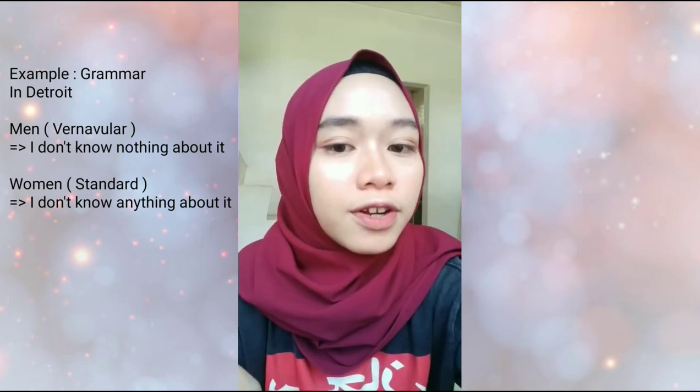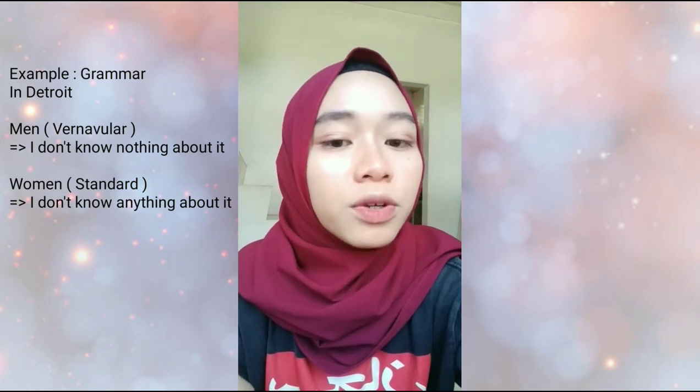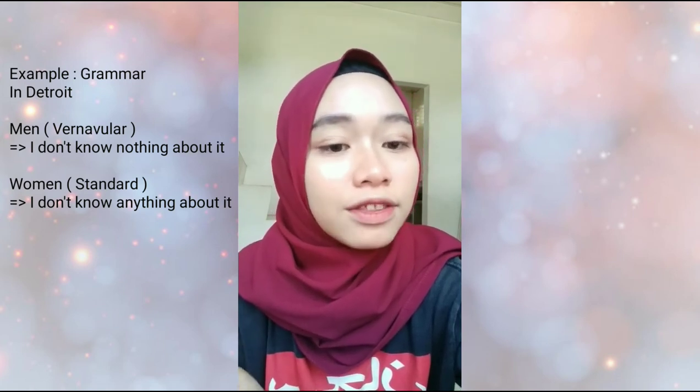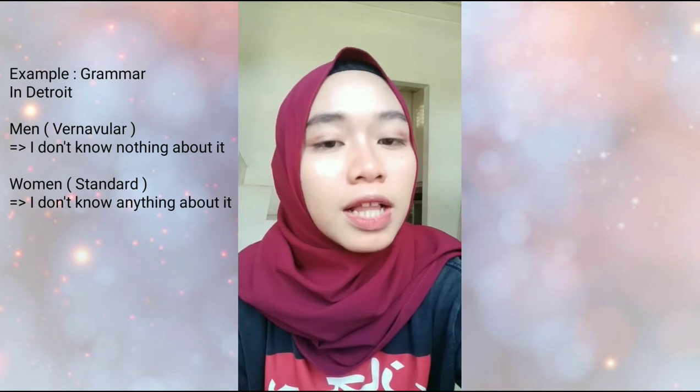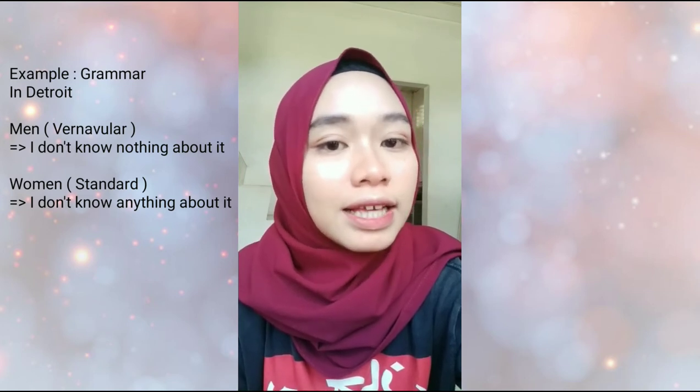And another example, for women using standard form: I don't know anything about it. So, a vernacular feature of speech is more frequent in men's speech than in women's.